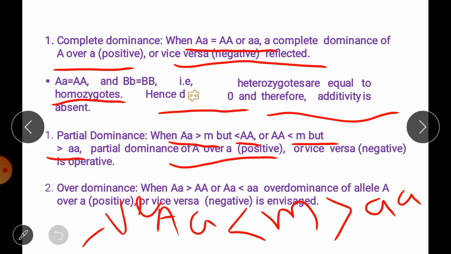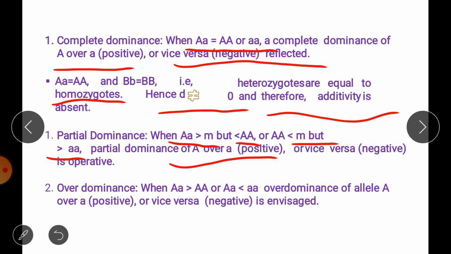Got it? The next one is over dominance. Over dominance is when the heterozygote individual has a phenotypic value higher than the homozygous dominant parent, or sometimes a value lower than its recessive homozygous parent. In that case allele A has a positive value over a, and vice versa.